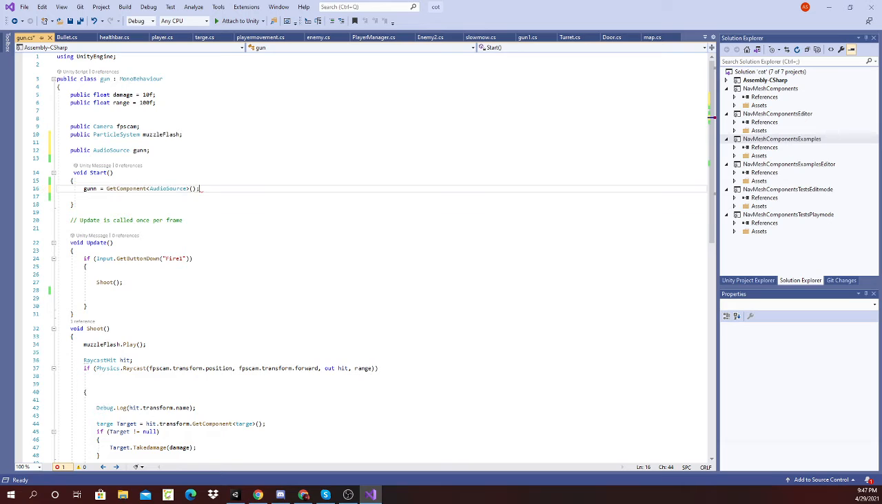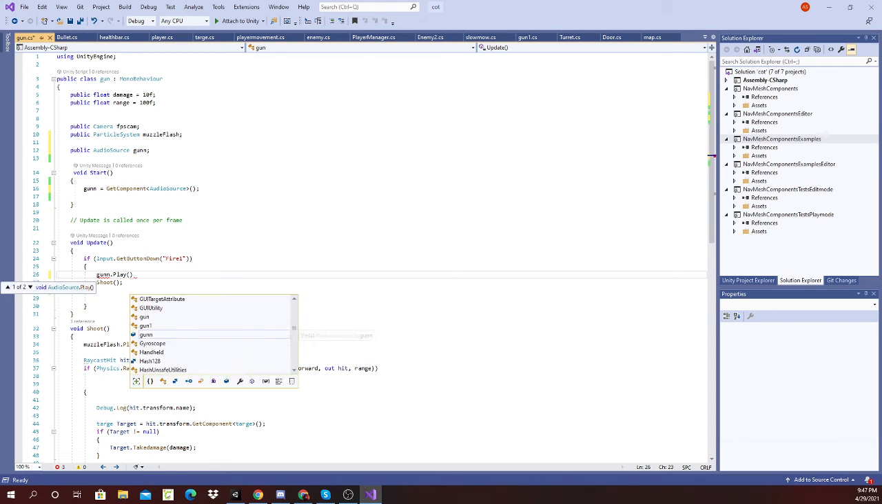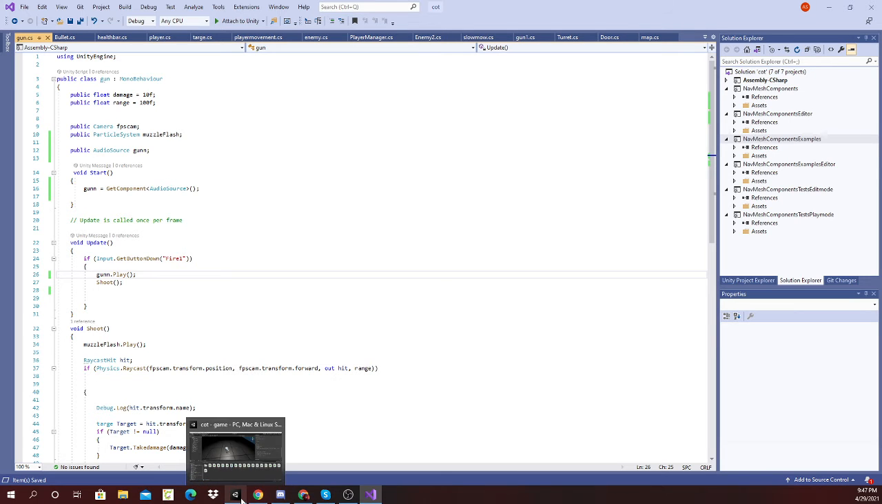and then close it with a semicolon, and then go in the void update and try finding an if statement, right? Like this, and go in here and write gun dot play. Oh yeah, and you have to do that. Next, you're gonna save this, and you're basically done.